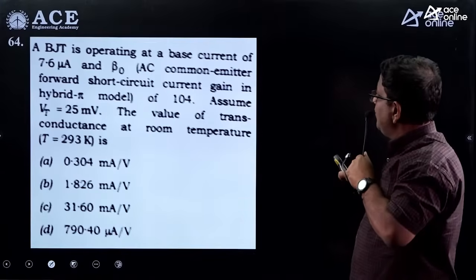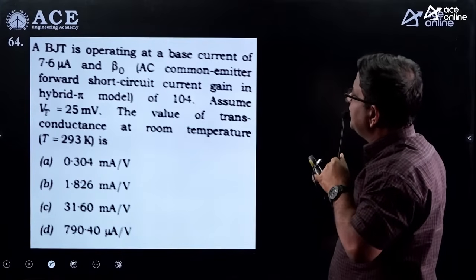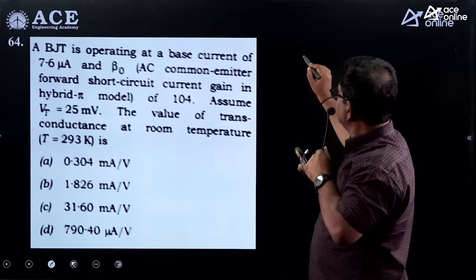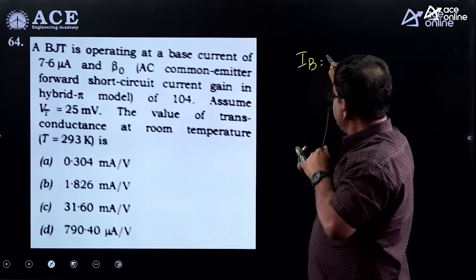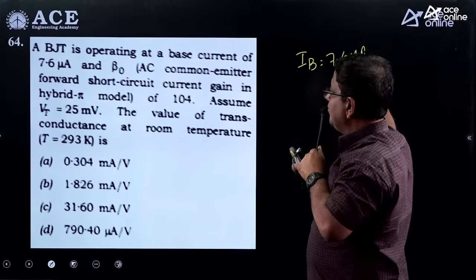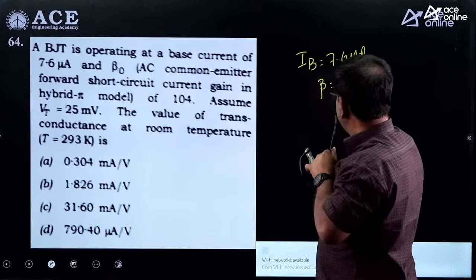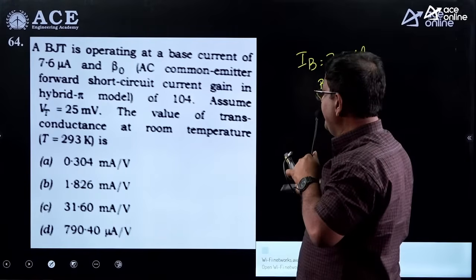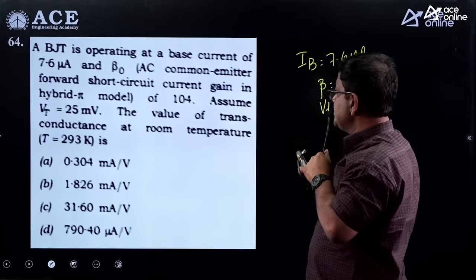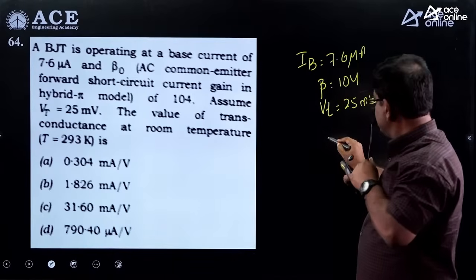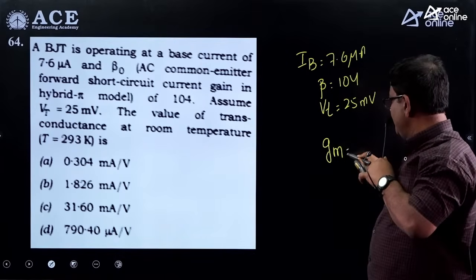A BJT is operating at a base current of 7.6 microampere. IB is given. Beta is also given, it is 104. VT is also given, which is 25 millivolt. Now what do we want? The value of transconductance. So this is a simple substitution problem.